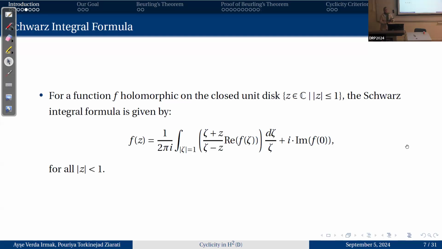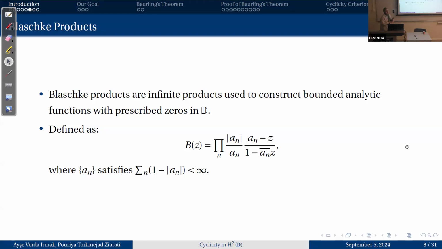Now, the Schwarz integral formula for a function f holomorphic on the closed unit disk. The Schwarz integral formula is like this, and it helps us reconstruct the holomorphic function inside the disk, up to an imaginary constant, only by knowing the real part of its boundary values. And Blaschke products. Blaschke products are infinite products used to construct bounded analytic functions with prescribed zeros in the unit disk.